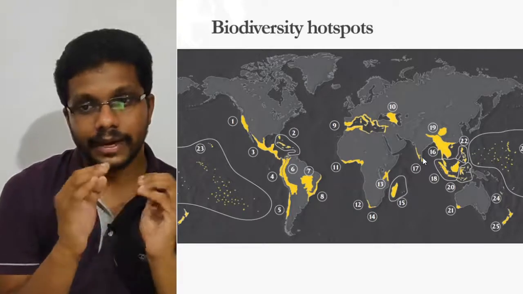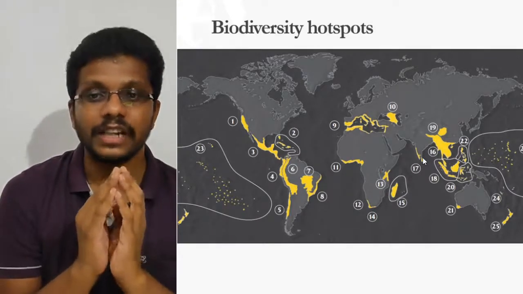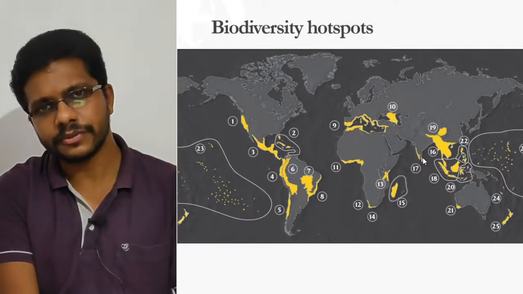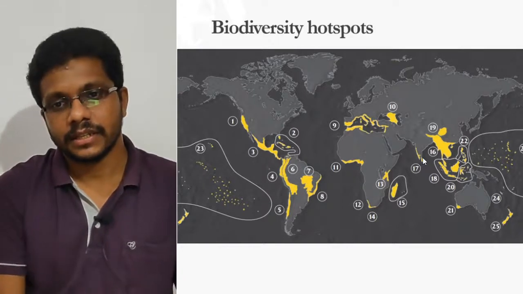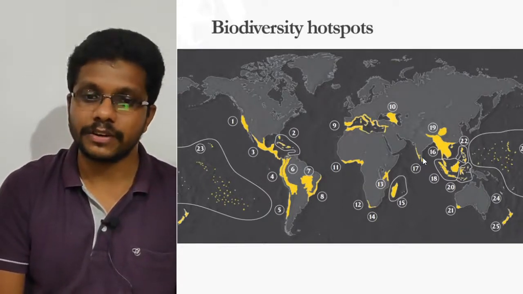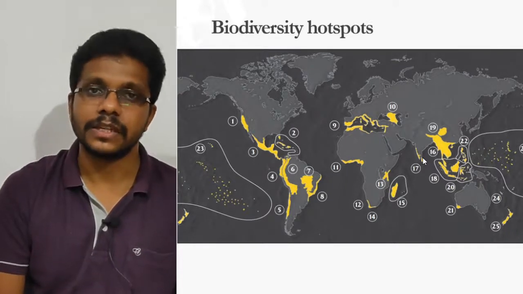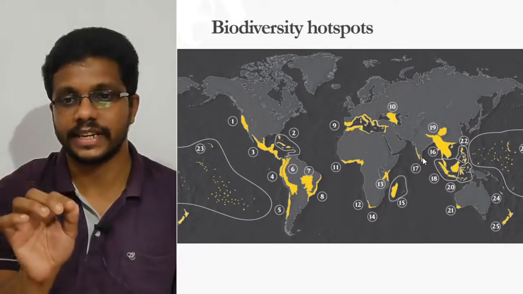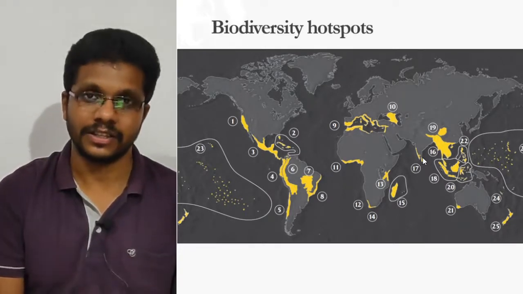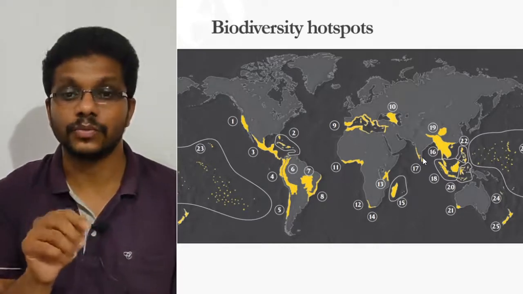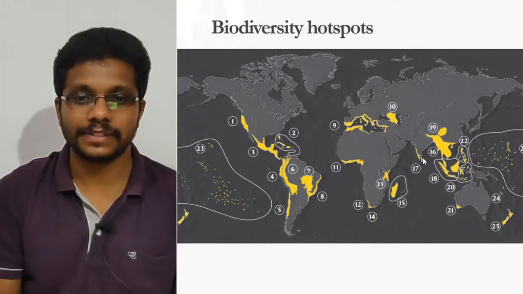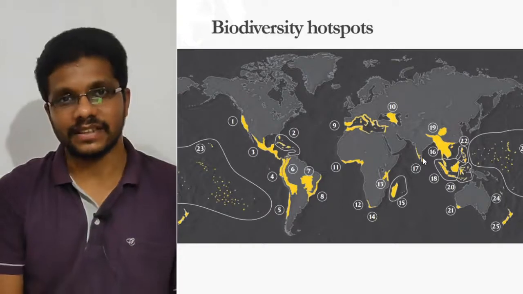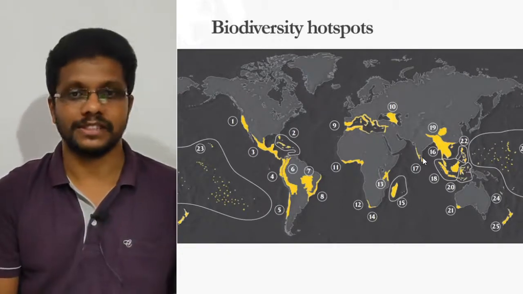As I told before, biodiversity hotspots contain an unusually large concentration of species. So many different species are seen in a very small area. If you look into the numbers, the 25 biodiversity hotspots in the world occupy only 1.4 percent of land area. But they contain 44 percent of all plant species, and 35 percent of all terrestrial vertebrates are living in this 1.4 percent of land area. That means it is so rich in biodiversity.